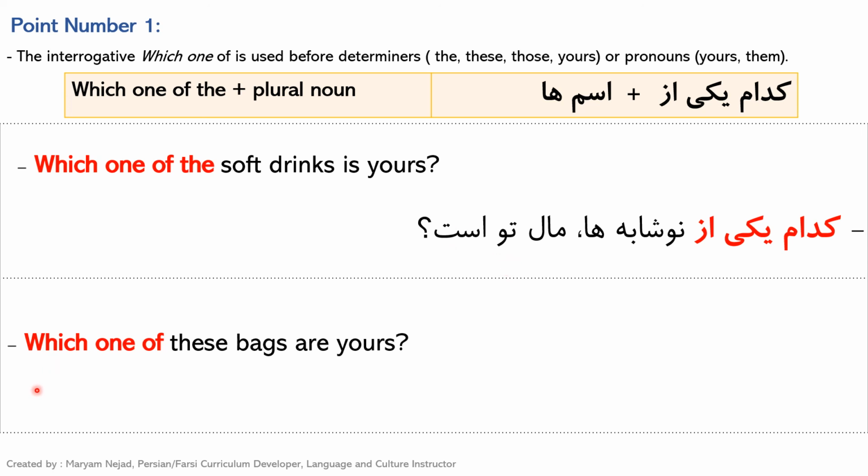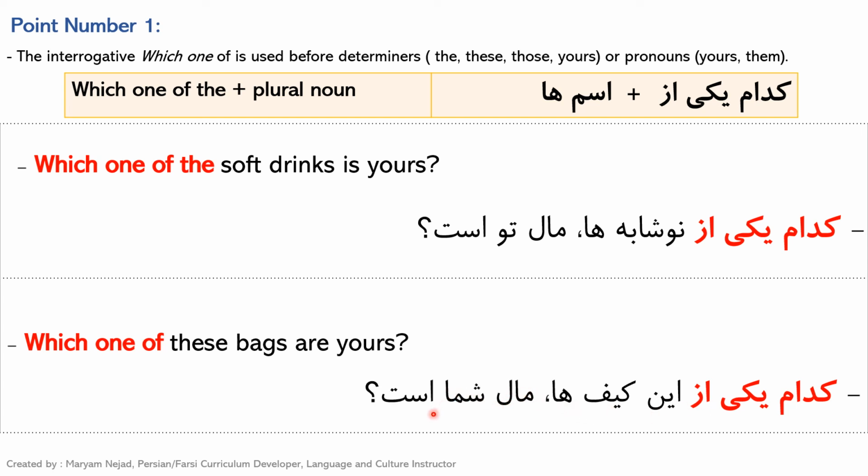Another question, for another example, we want to ask which one of these bags are yours. So these bags is این کیف ها. So it's going to go as کدام یکی از این کیف ها مال شما است.